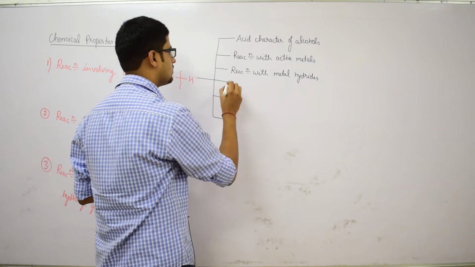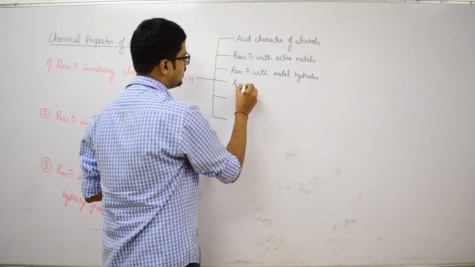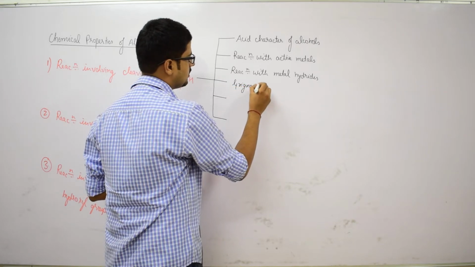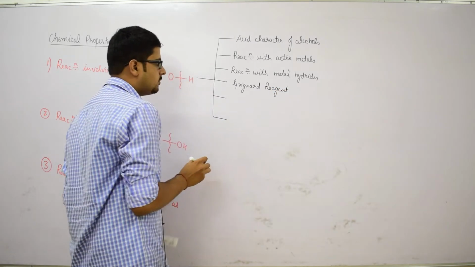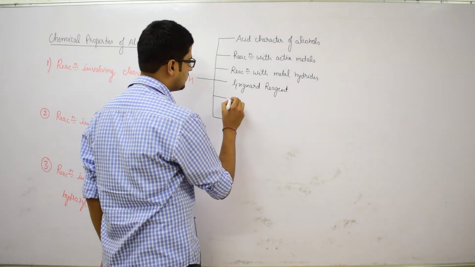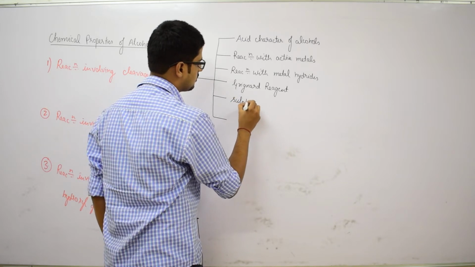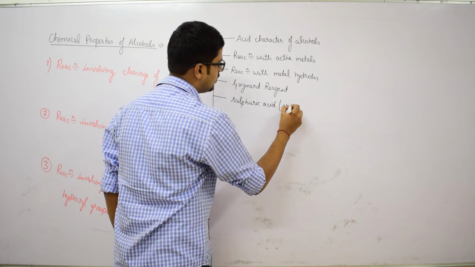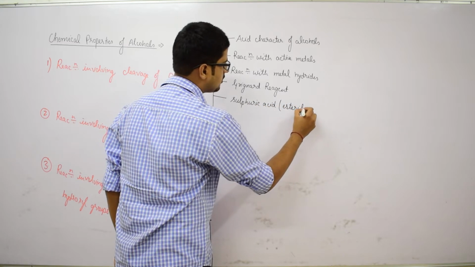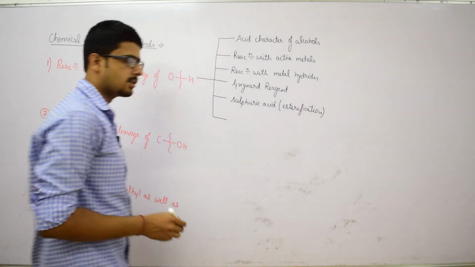Fourth one is reaction with Grignard reagent. Fifth one is reaction with sulfuric acid, also called esterification reaction, because it leads to the formation of esters, hence called esterification reaction.